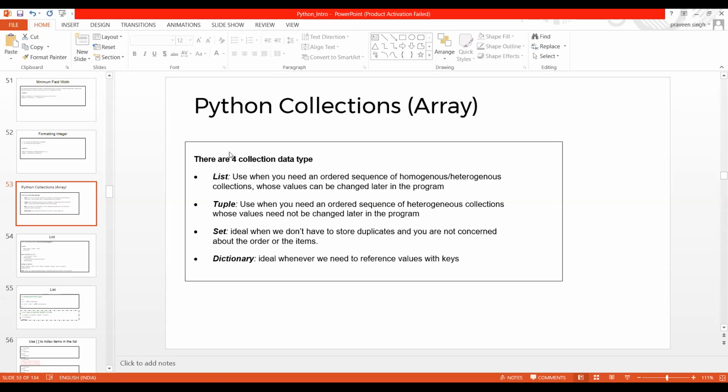Suppose you are reading the Oxford dictionary, and you want to search all the words which start with B. How are you going to proceed? First you will go to B, from where the B words start. So B is nothing but our key, and all the entries there are the values.